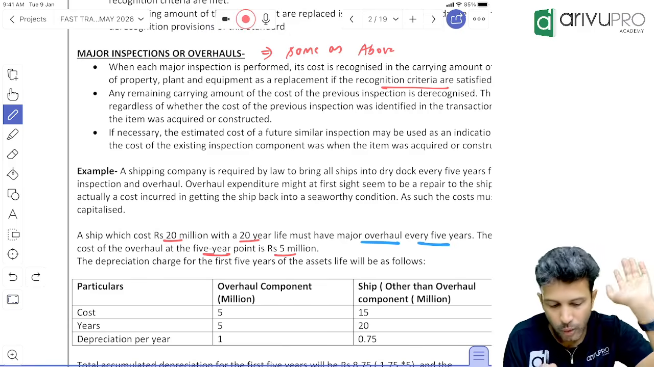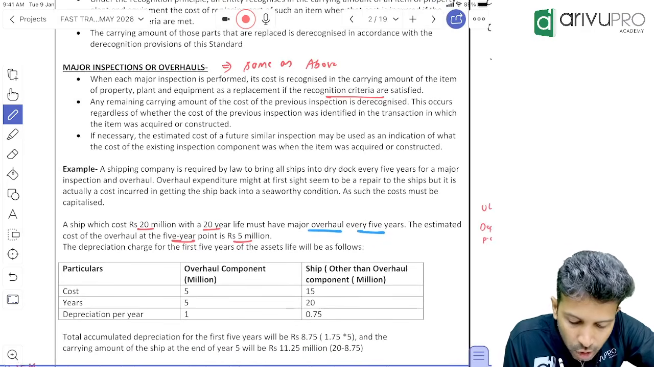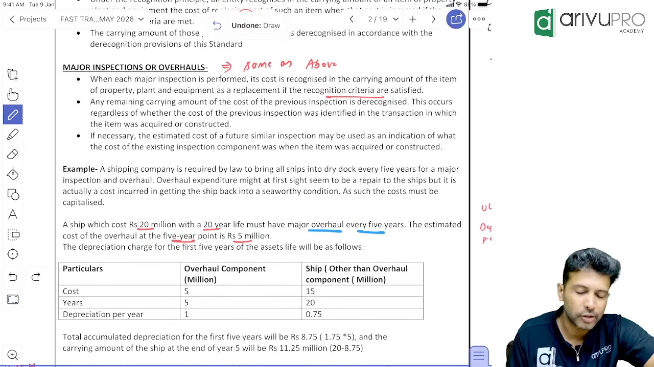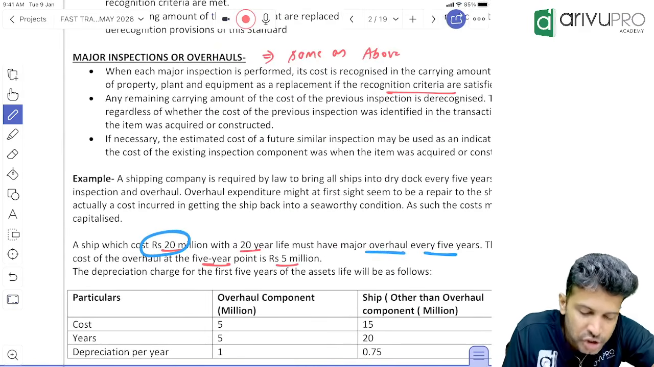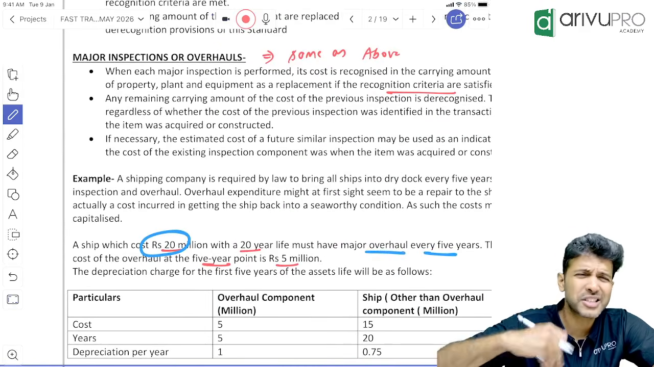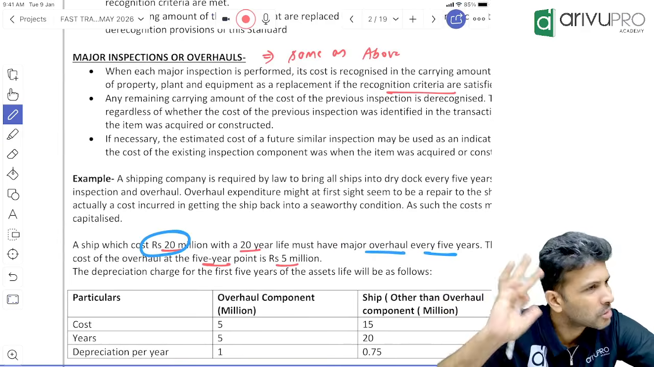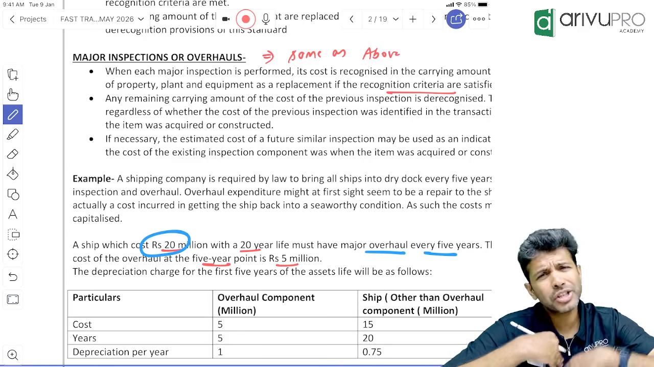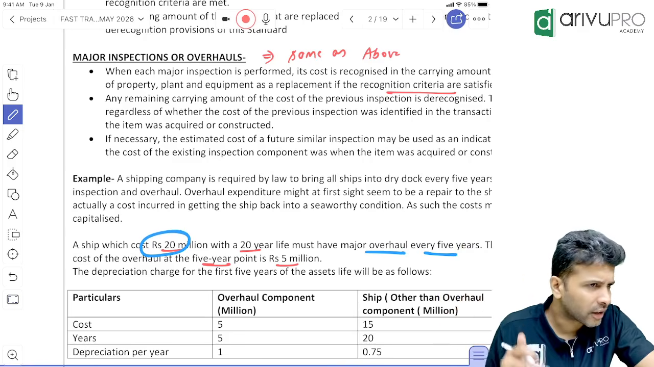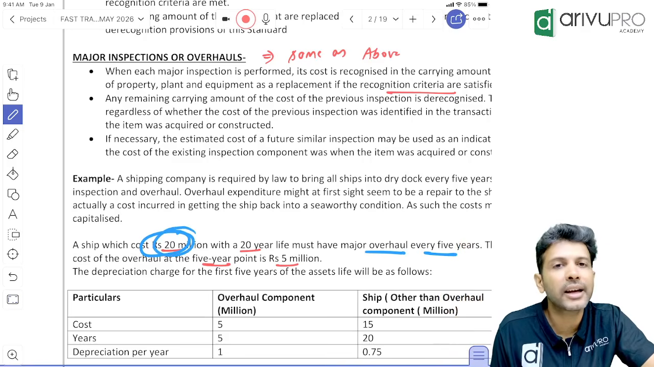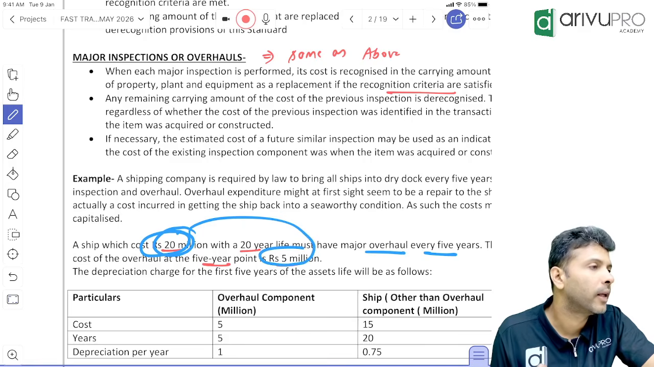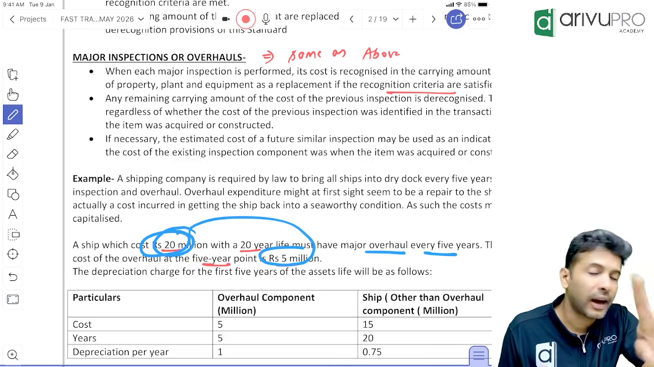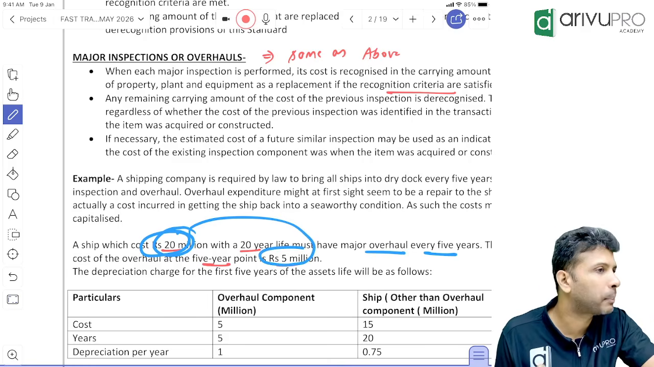Understood? Okay. The estimated cost of the overhaul at the 5-year point is how much? 5 million. So what they're trying to say is, how much did you pay for the ship? 20 million. So when you first buy the ship, the inspection must already be done, correct? It's already done. So indirectly they're telling us how much of this 20 million is for the inspection: 5 million. And the balance 15 million is for the other parts of the ship.